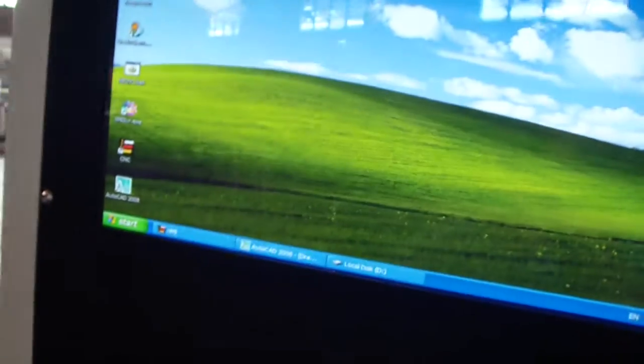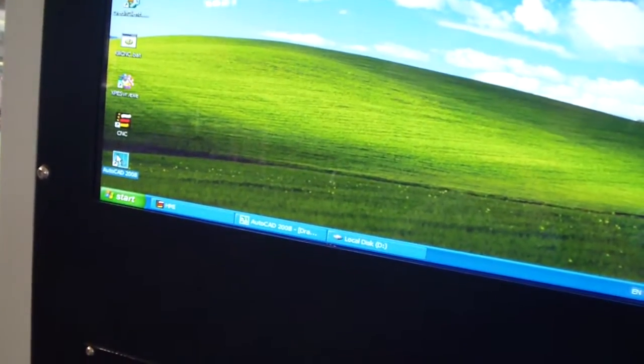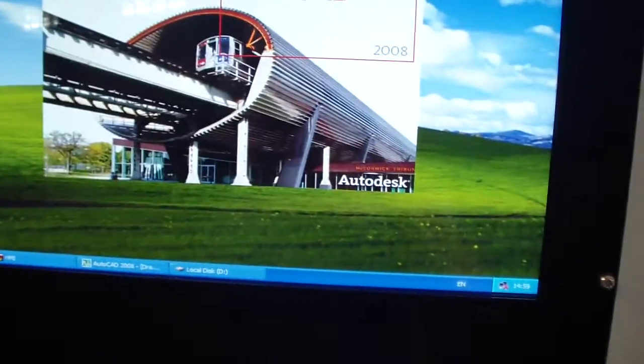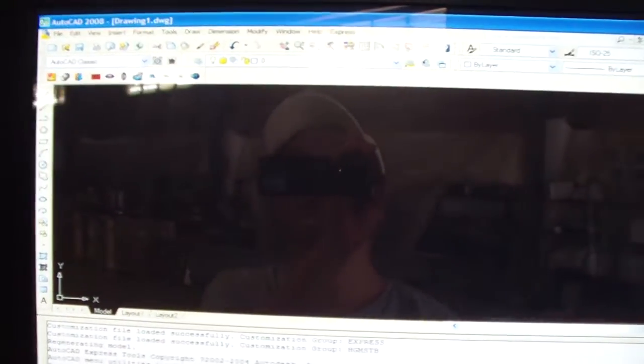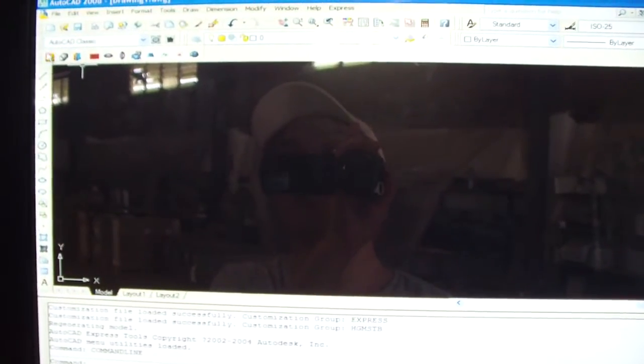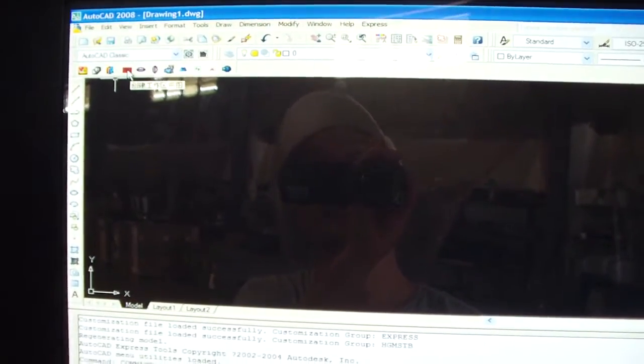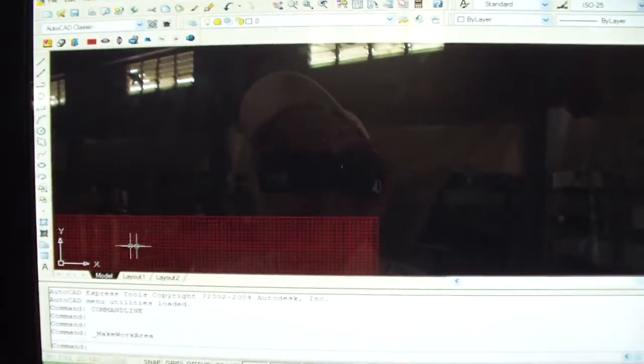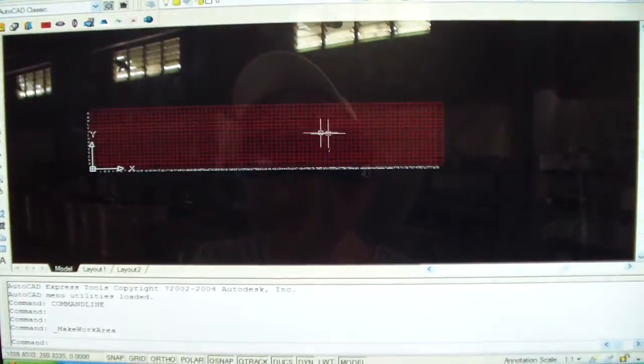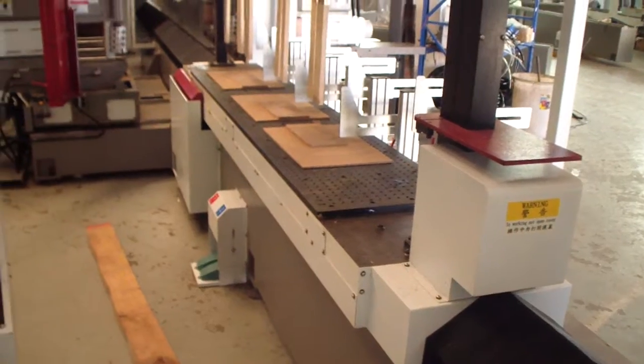Firstly, we start the AutoCAD software. Now this is the plugin for the CAM. We press this button to show the table. The right table is the same size as the real table on the machine.